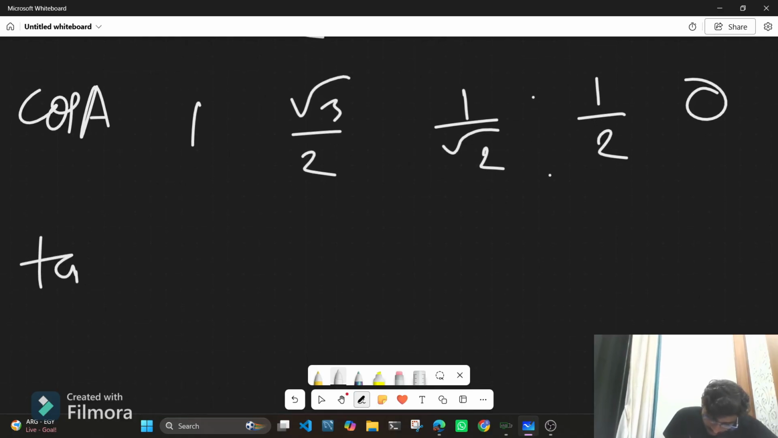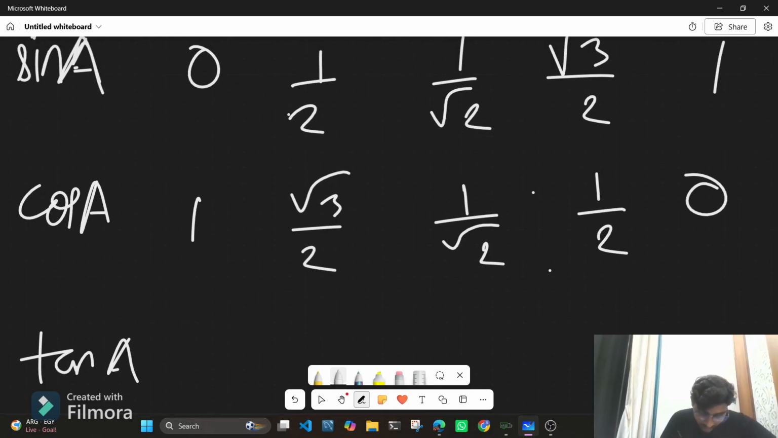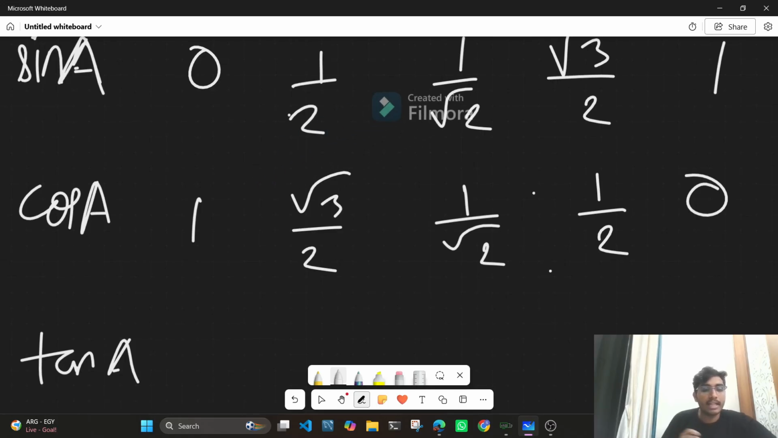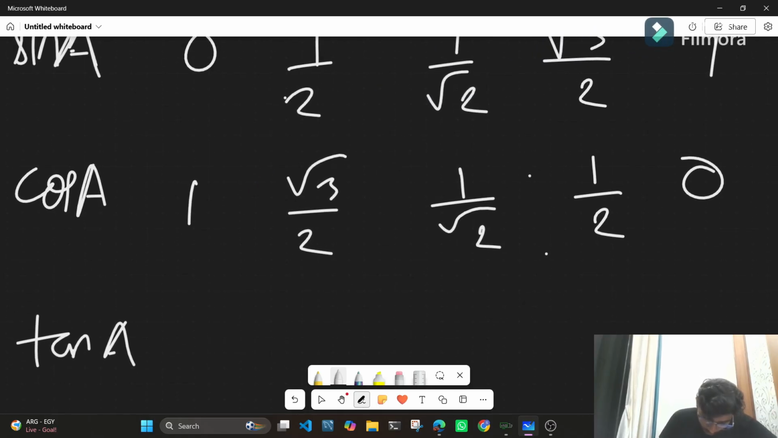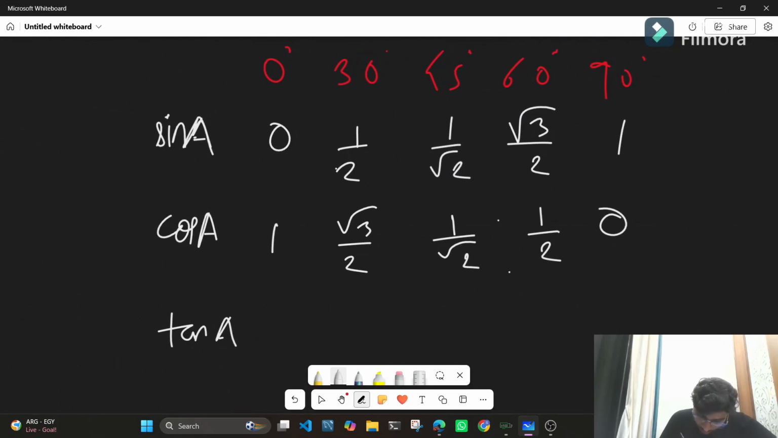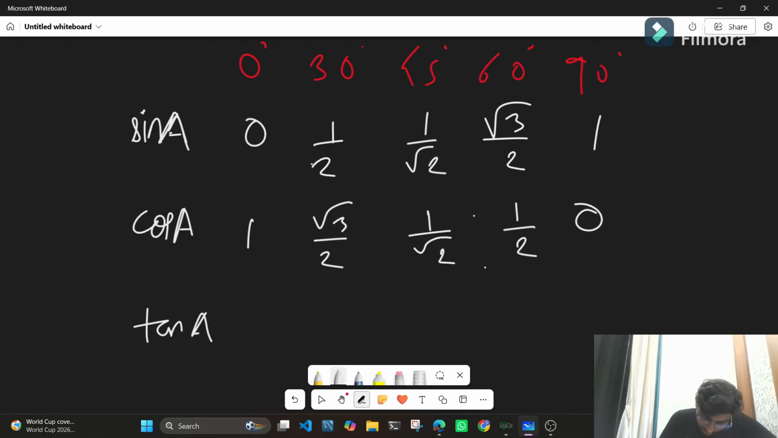So next up we have tan A. We know that tan can be written as sine upon cos. So doing sine upon cos over here, for tan 0, that is sine 0 upon cos 0, 0 upon 1 is 0. Then for tan 30, I have sine 30 upon cos 30, that is 1 by 2 upon root 3 by 2. So 2 in the denominator gets cancelled. So I get 1 by root 3.